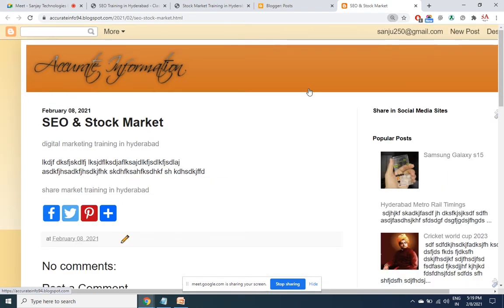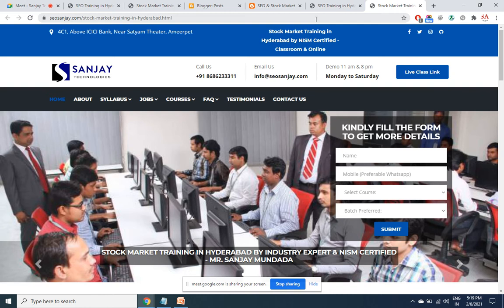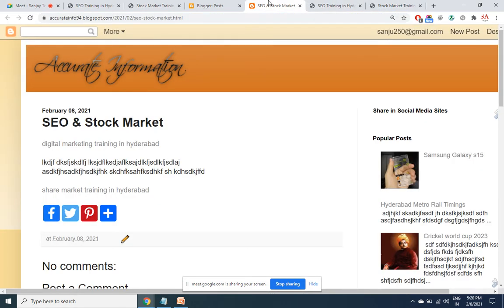Now this is the page where there are two links present, both of them leading to the same site but different pages. This is the home page, this is the internal page. But like this, how many links can we place in a page? Can we place multiple backlinks in the same page? Oh yes. A single page can give unlimited backlinks. So this is also a backlink, this is also a backlink. So there are two backlinks in the single page.